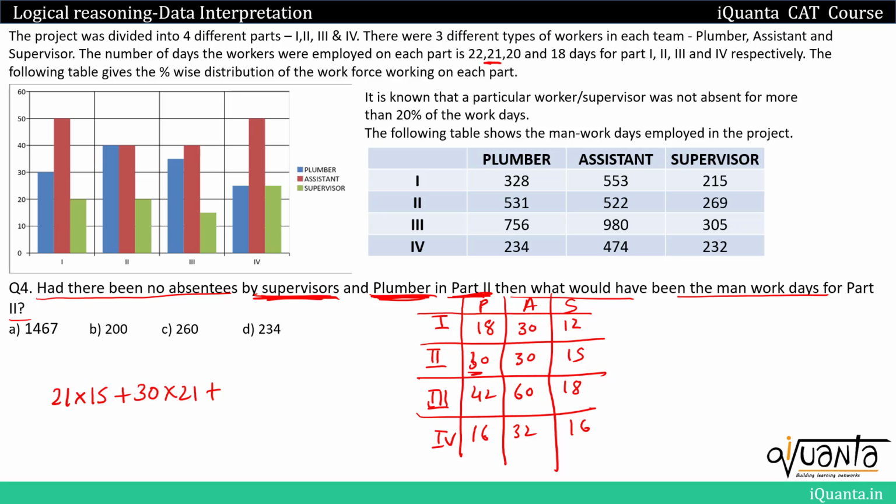And now we need to find out the total man work days for part 2, and we have to find it for assistants. That was directly given to us in the table provided. In part 2, assistants were working for a total of 522 man work days, so we'll add 522 to this. When we calculate this we get 1467 as the total man work days for part 2. Option A will be the correct answer.